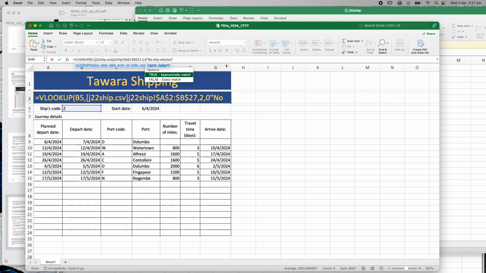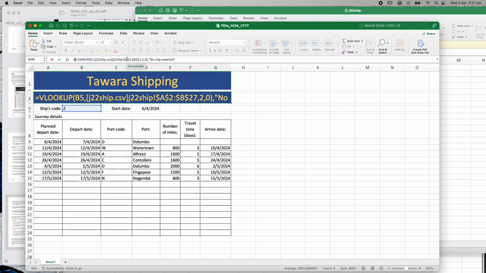And now, how do I use this if no ship selected? Let's see, I'm going to close that bracket and put a comma in there. So I've done a VLOOKUP in here, VLOOKUP in there to find the name of the ship. That's if it can find the name of the ship. But if it can't find the name of the ship, I want this to be here.